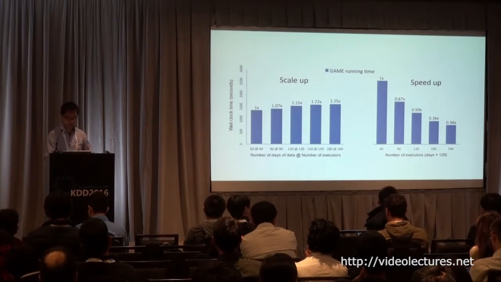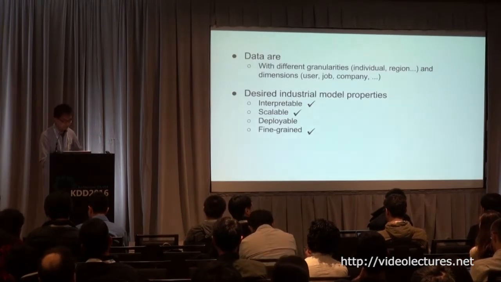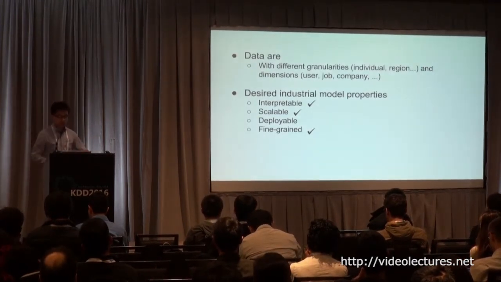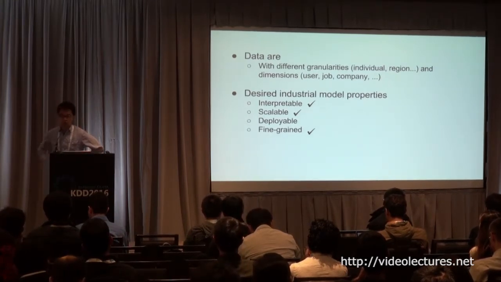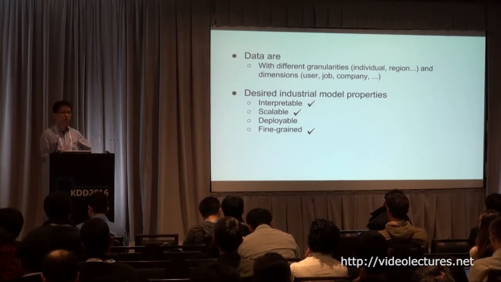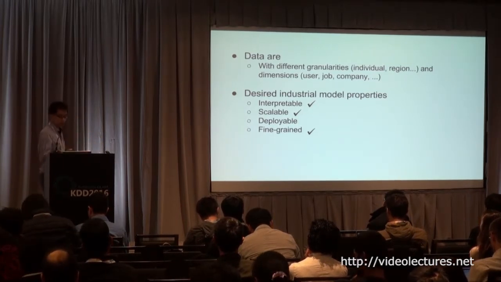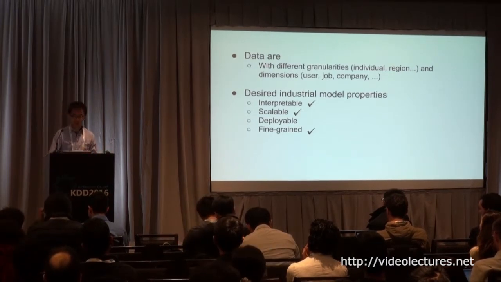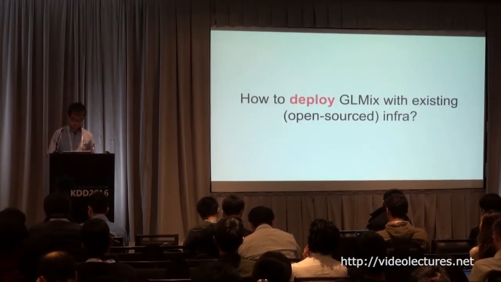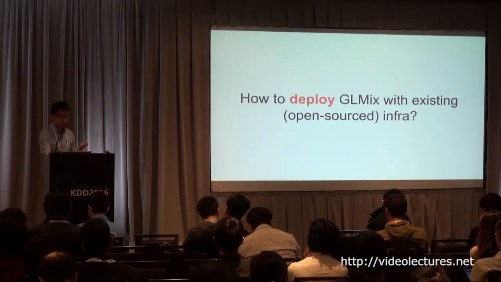So that's a message we want to deliver here. Now the next question is actually a big one. This is the most important question we want to address in the recommender system: how to deploy the model in production. Whether it's deployable or not, can we deploy the model using existing, for example, open source infra?